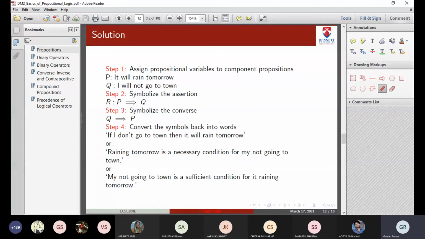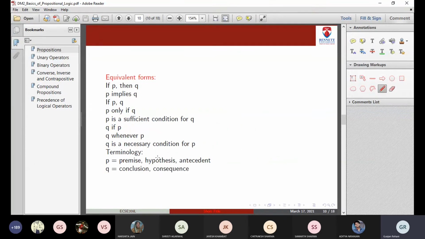So first we converted it into the form if q then p. Then q is a sufficient condition for p. We can also write it as p is a necessary condition for q. Any form we can write back in words; all will be correct. So based on all these eight forms, you can write it in any of the eight ways, right? You need to know what is p, what is q.